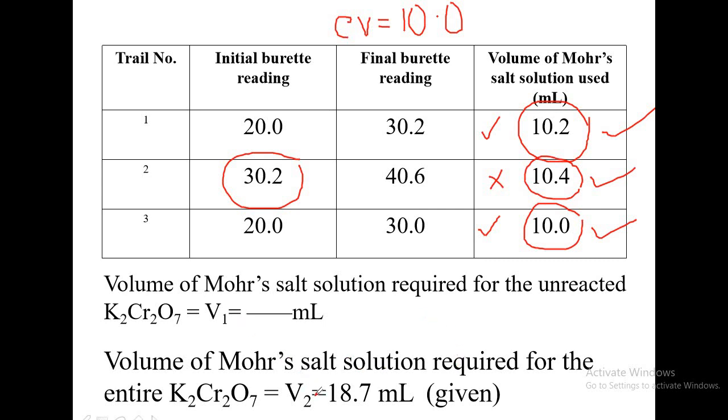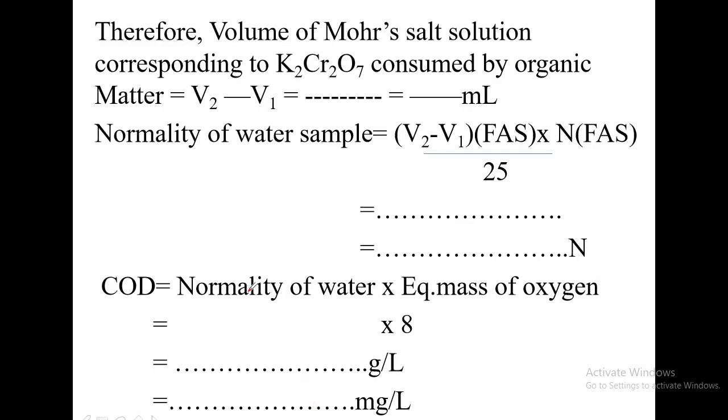Now V1 and V2, you will get 2 values. Using these values you have to do the calculation. You have to calculate V2 minus V1. Some volume you will get, and then you will calculate the normality of the water sample. This is the water sample you have taken in the conical flask, and FAS you have taken in the burette.